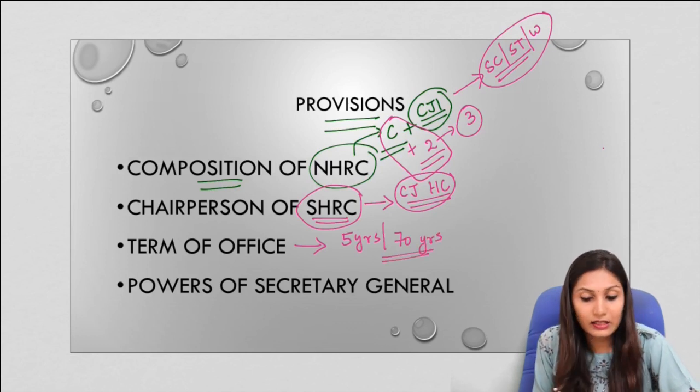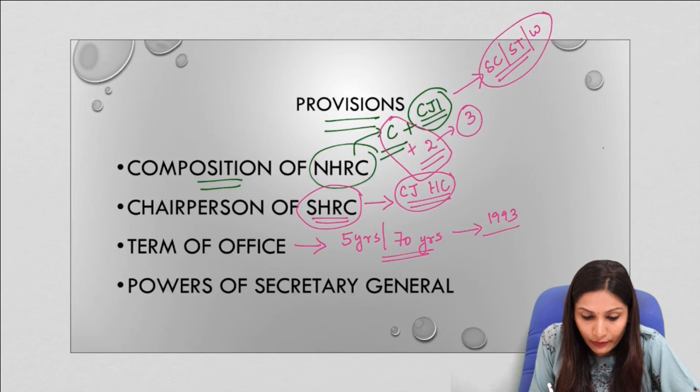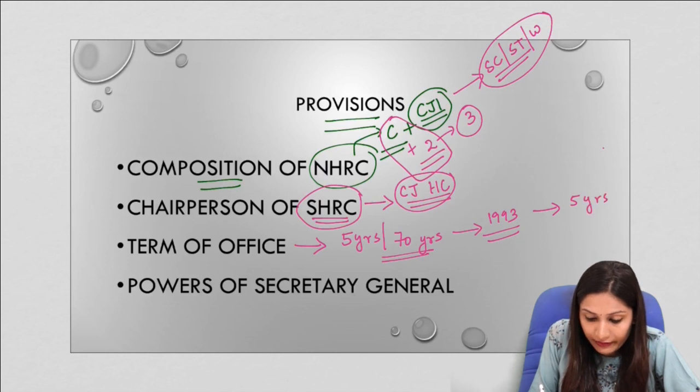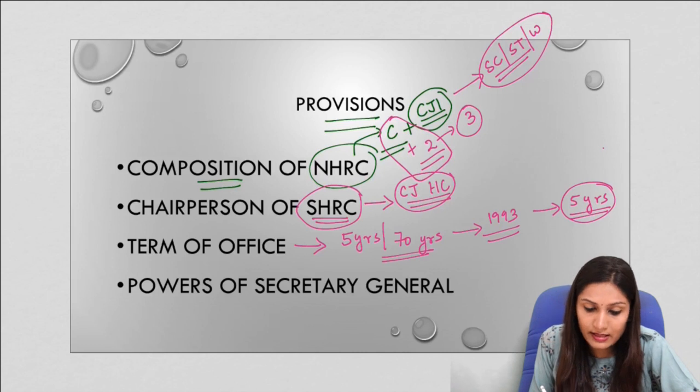years, whichever is earlier. Now if we talk about reappointment, the original Act of 1993 provides for reappointment of the members of both NHRC and SHRC for a period of 5 years. So this is regarding the term of office of the members and the chairperson.